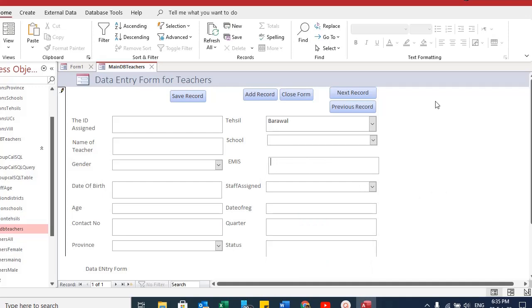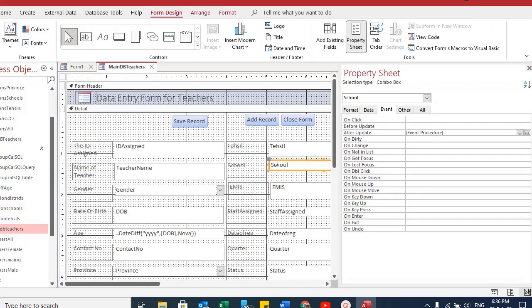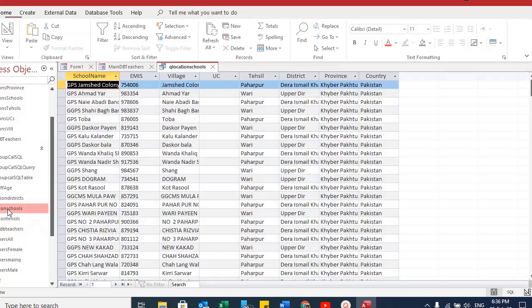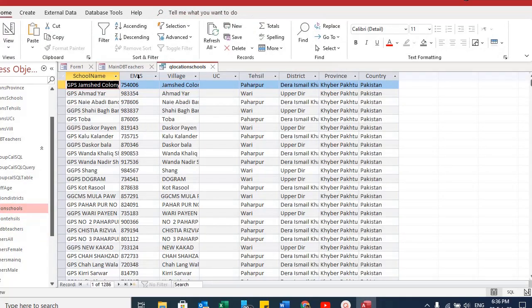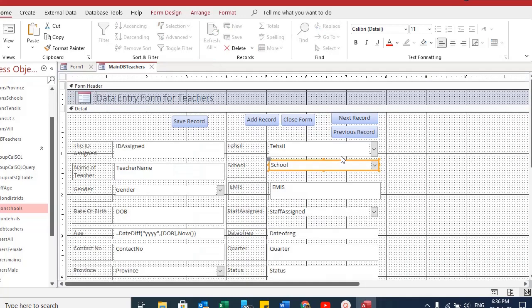Now I need this EMIS to be auto updated. Here in this school one, I have already a table. What is that table name? That is Q location school. And here you see we have an EMIS code. So now I want, if someone selects a school, the EMIS should come automatically.